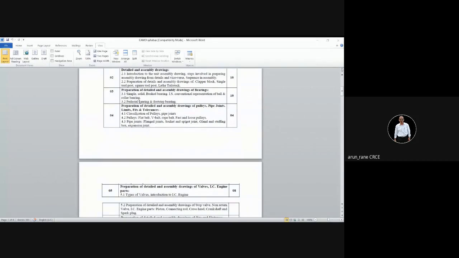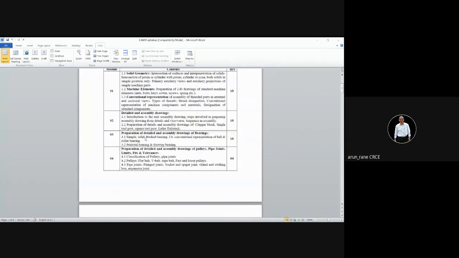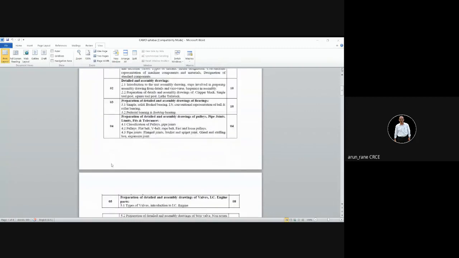And then fits means there are three types of fits: clearance fit, transition fit, and interference fit. If two parts are moving against one another very easily, then we call it a loose fit. If they are moving tight, then we call it an interference fit. So that is what we will be learning in theory lectures. I'm just giving you a brief overview. Then modules 2, 3, 4, 5 and 6.